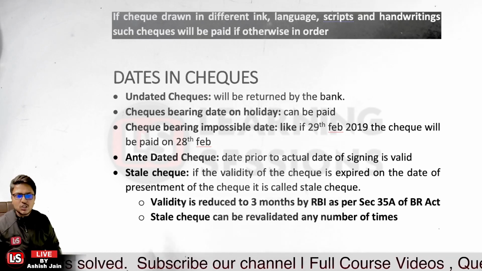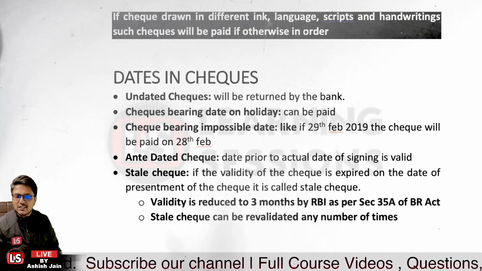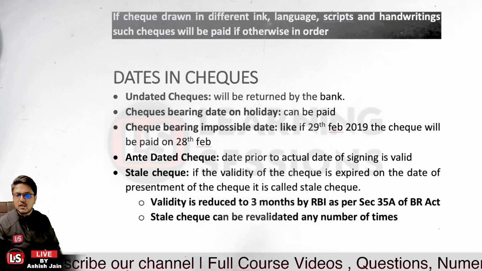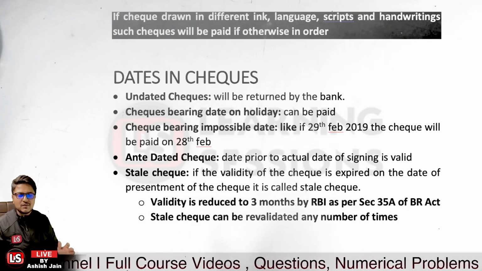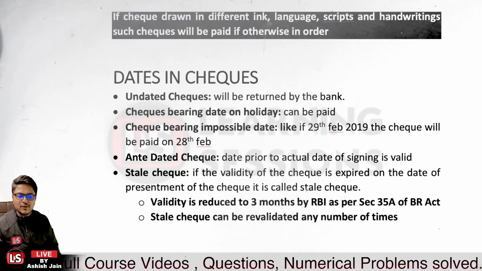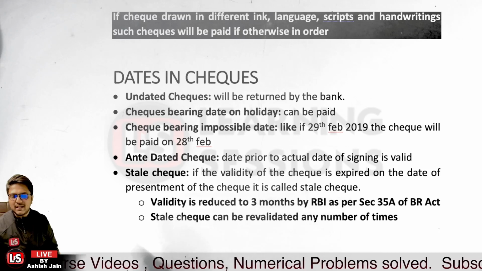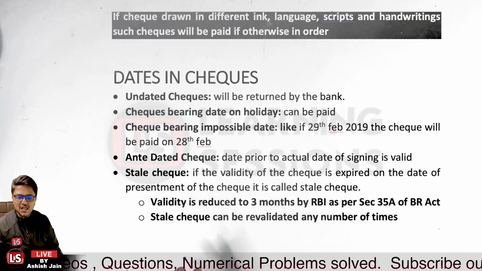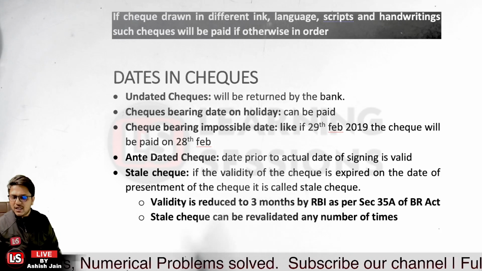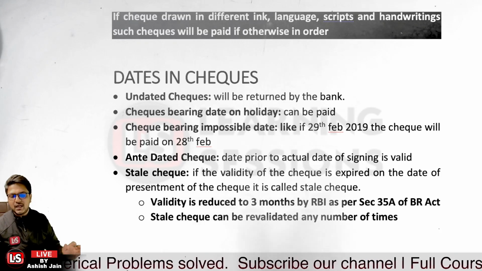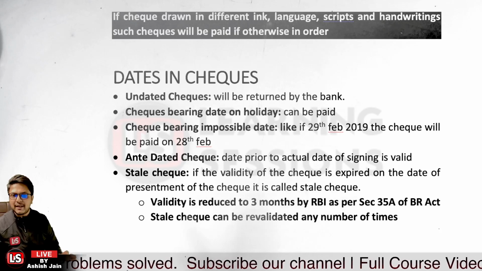In the case of the check, the validity was 6 months, but it was reduced to 3 months by the Reserve Bank of India using the powers conferred to it under Section 35A of the Banking Regulation Act. As per Section 35A, the Reserve Bank of India can give directions which are in public interest, in the depositors' interest, and in the banker's policy interest.